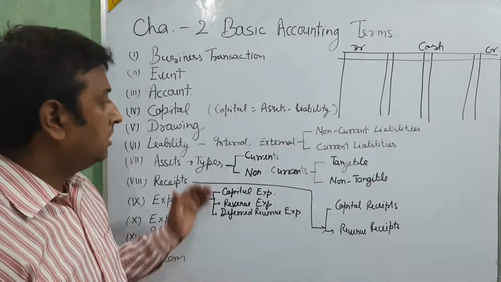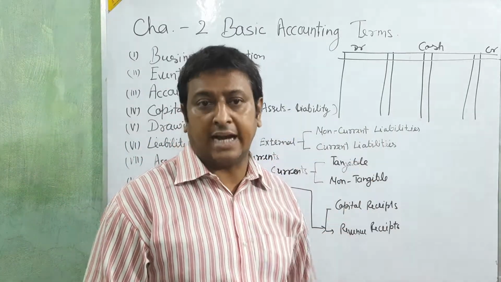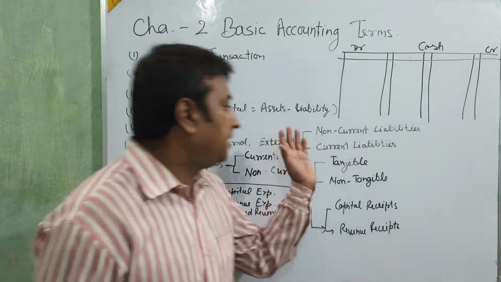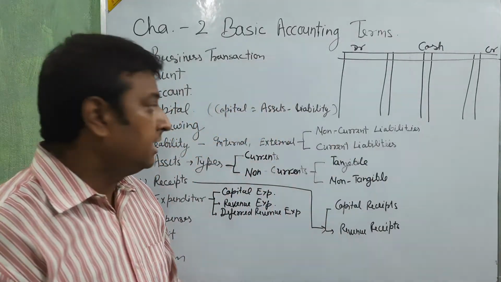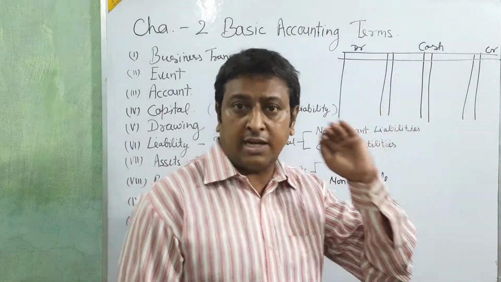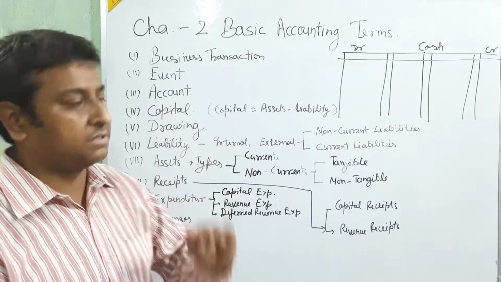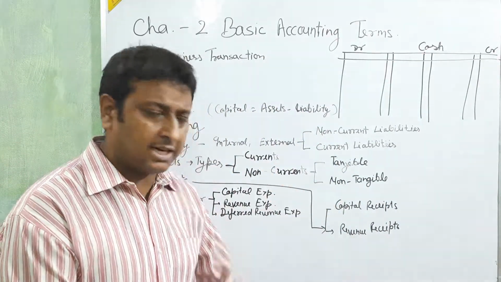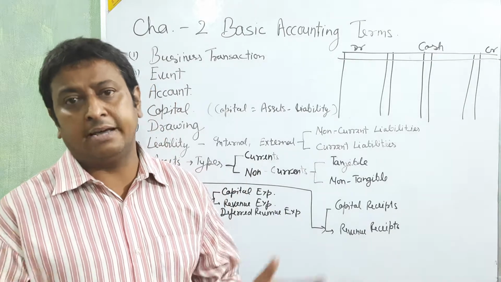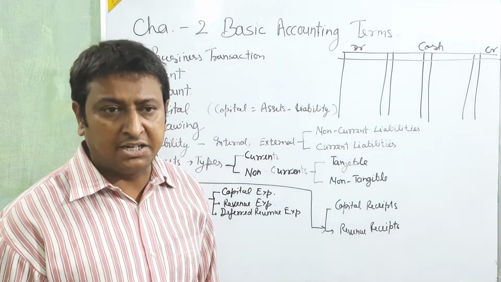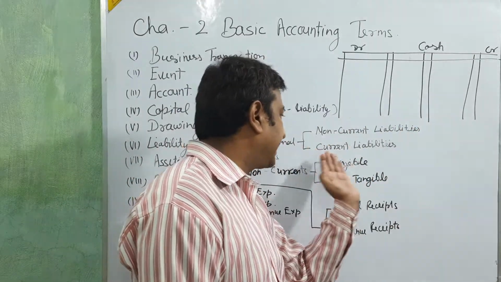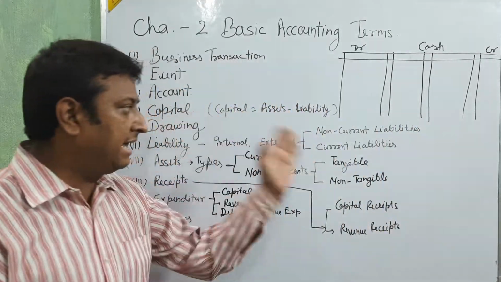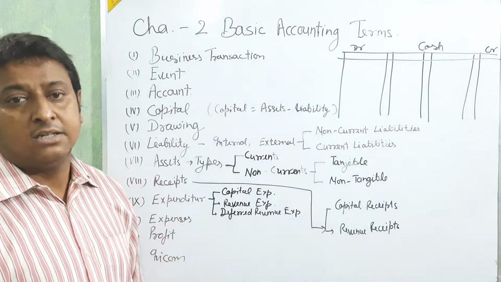Now we are going to take the two types of external liability: non-current and current. Non-current is also called fixed liability. For non-current, one more name is fixed liability. So one is fixed liability and the second is current liability, as the names say, non-current and current.